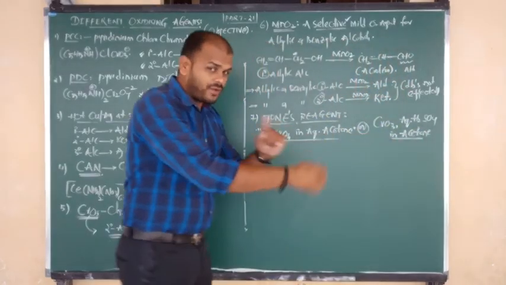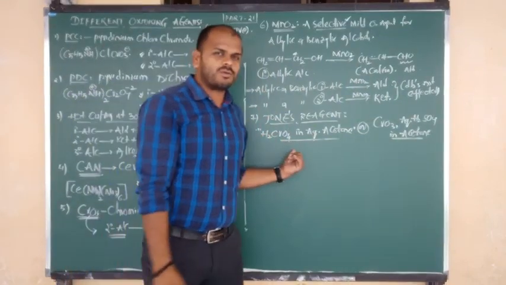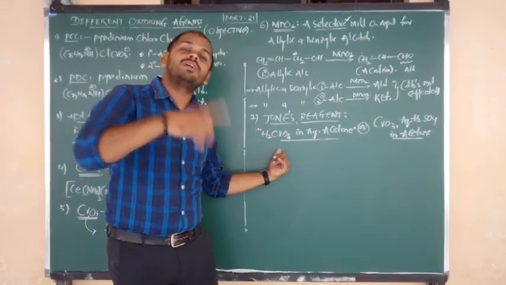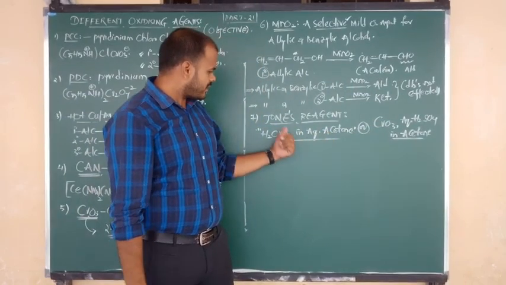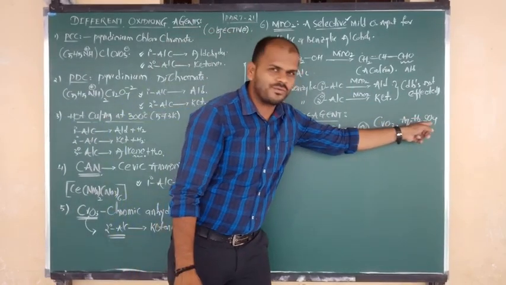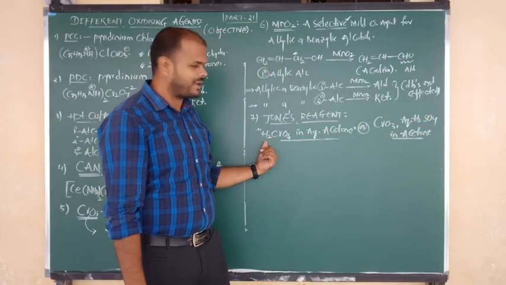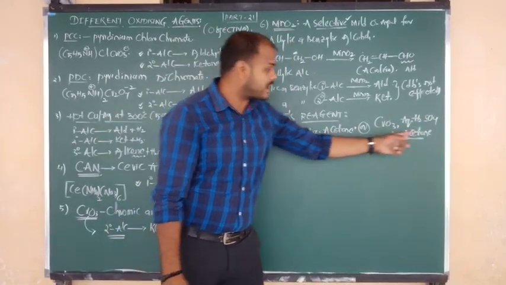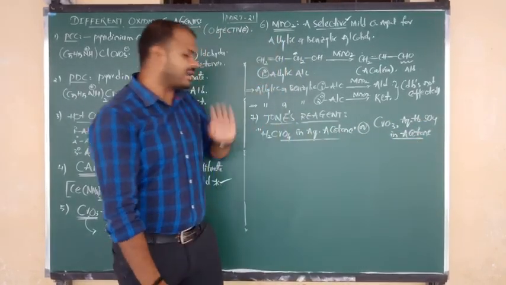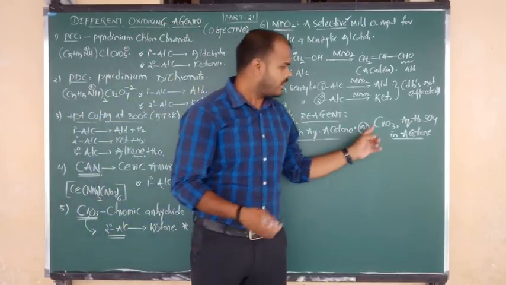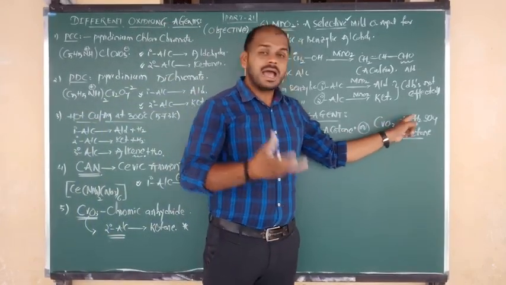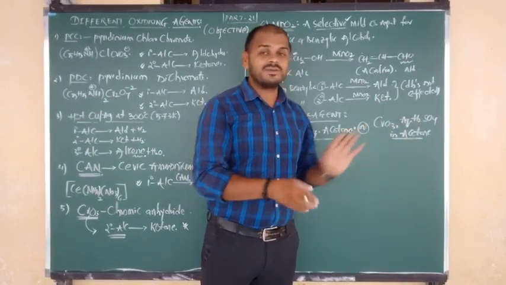Both formulas are the same. From H2CrO4, after removal of water, we get CrO3. Here sulfuric acid gives the acidic medium, and in aqueous acetone the solvent is acetone. So, chromic acid in aqueous acetone, or chromic anhydride plus aqueous sulfuric acid in acetone.